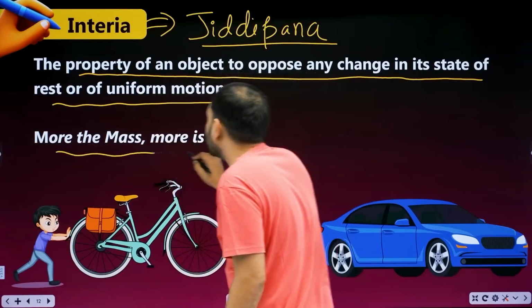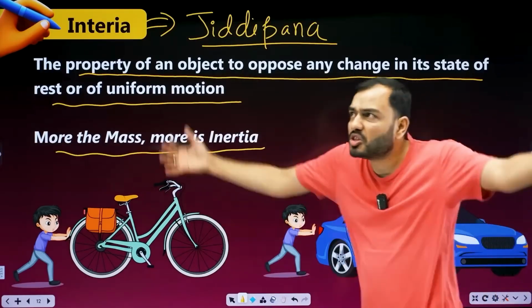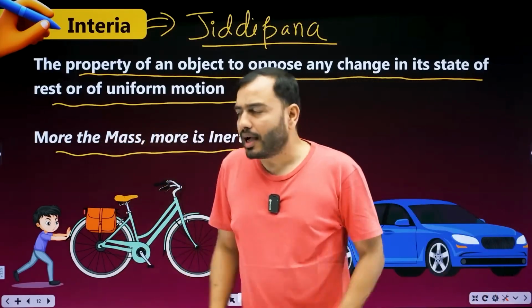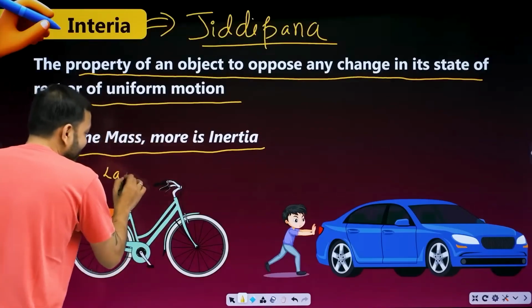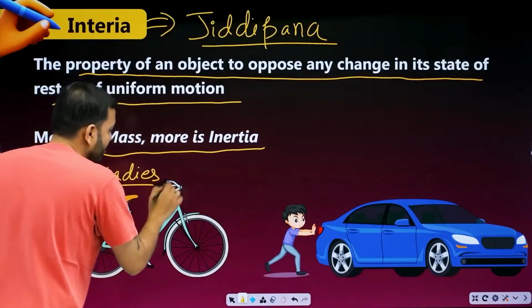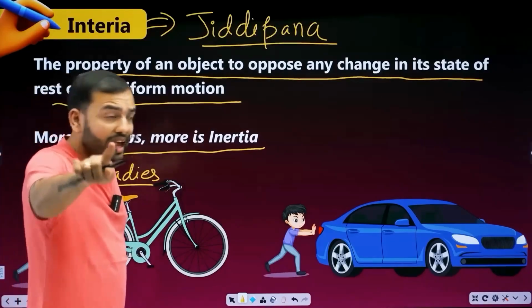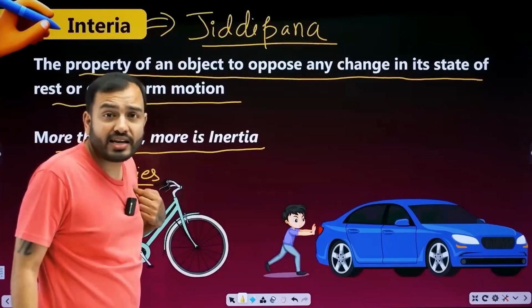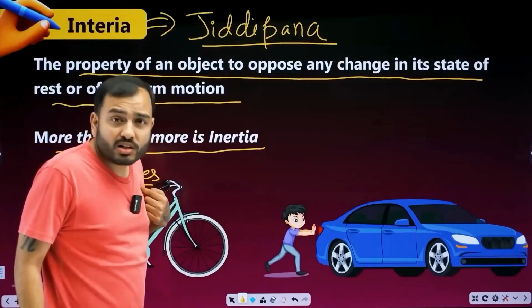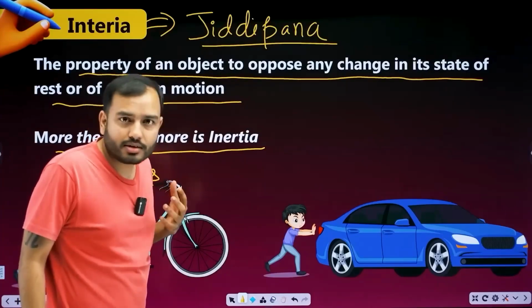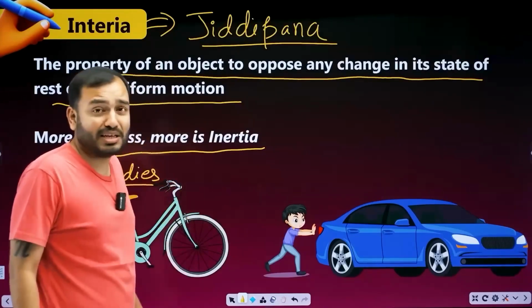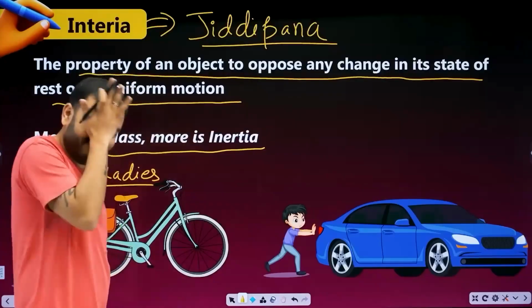Now understand one thing. More the mass, more the inertia. Obviously, the bigger something is, the more stubborn it will be. Now imagine this cycle. Hey, ladybird, sweet little cycle, the ladies' one. Younger siblings have it rough. If they have older siblings, they end up with a used ladies' cycle. I got a ladies' cycle. It was my sister's, two years older than me. I used to ride it to school, and sir, don't even ask. It was too embarrassing. Parents will never understand. It really hurt, yaar. Old memories.